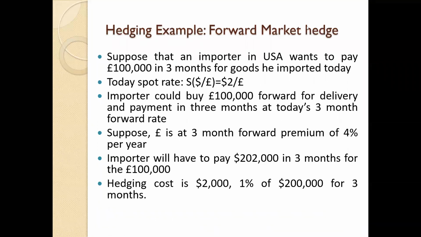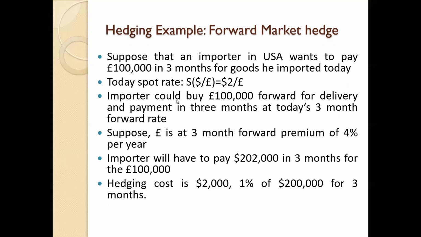Okay, right. Let's move into some examples. Hedging example in the forward market. Now you can see this is a forward market transaction. Suppose that an importer in the USA wants to pay $100,000 in 3 months for goods he imported today. Today's spot rate is $2 per pound.